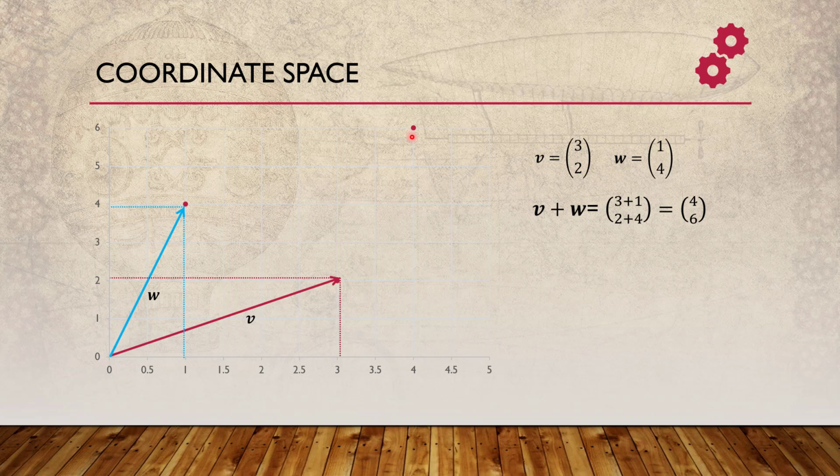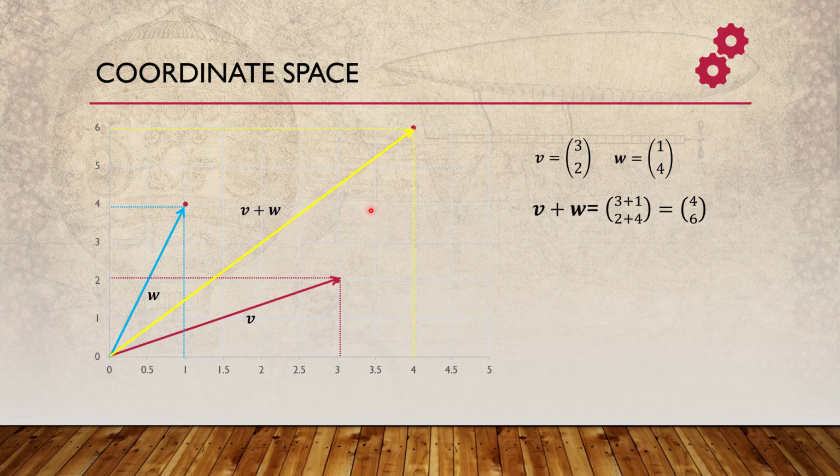That means from the origin, if I draw a line to this point, I will get v plus w, correct? So we actually added two vectors to get a new vector which is also on this xy plane, correct?